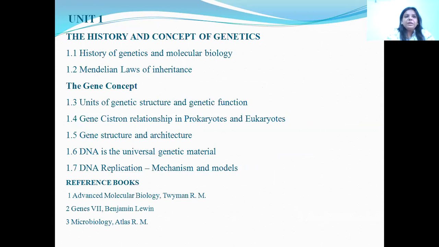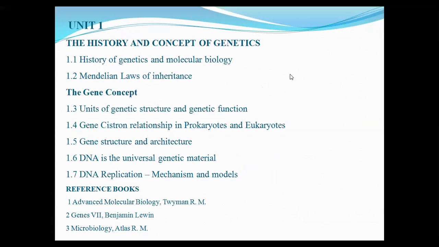To begin with, in unit number 1, we are going to study the history and concept of genetics. Now, what is history and how genetics was derived, right? That we will be studying in this particular area. Then Gregor Mendel, who is considered to be the father of genetics, right? He used various experiments to prove various laws of inheritance. Gregor Mendel used basically Pisum sativum plants, that is normal garden pea plants, right, to give various laws.